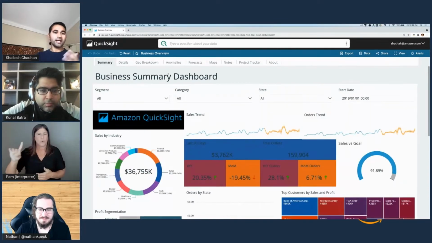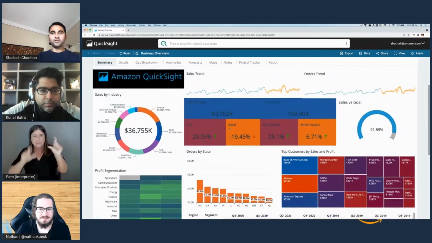So this is what an end product in QuickSight would look like. So this is a dashboard. You have various filters that you want to segment and slice and dice your data about. You can see all of the nice visualization that narrates your story.